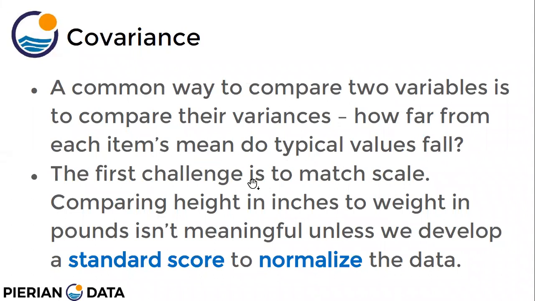The first challenge is to match scale. Comparing height in inches to weight in pounds isn't meaningful unless we develop a standard score to normalize the data. To compare two variables together, we need to match the scale. We cannot compare the height of students in inches to weights in pounds, or heights in centimeters to weights in kgs, because all of them are just numbers. The scale has to match, so we use something called a standard score to normalize the scale.